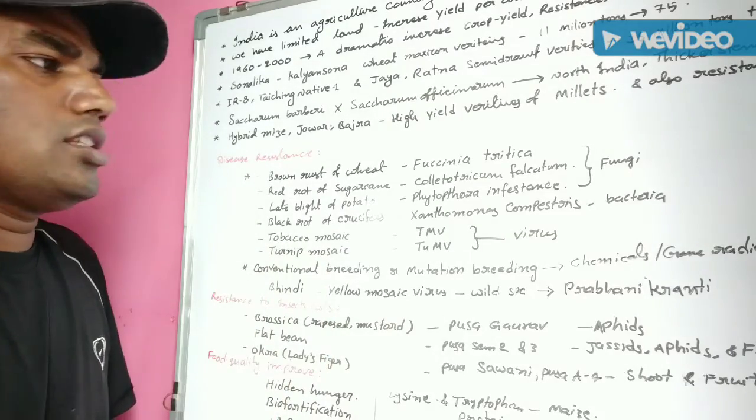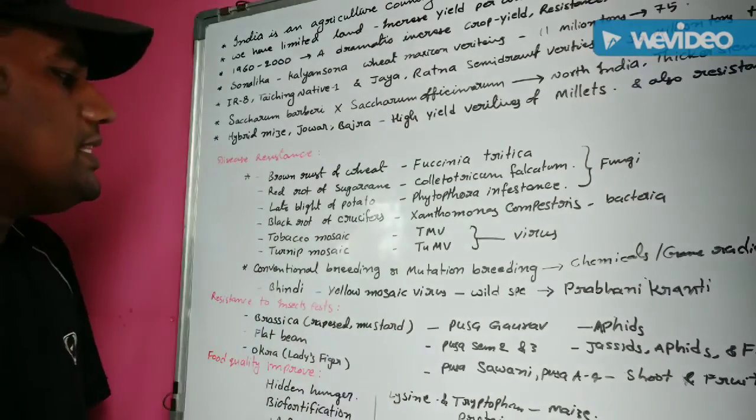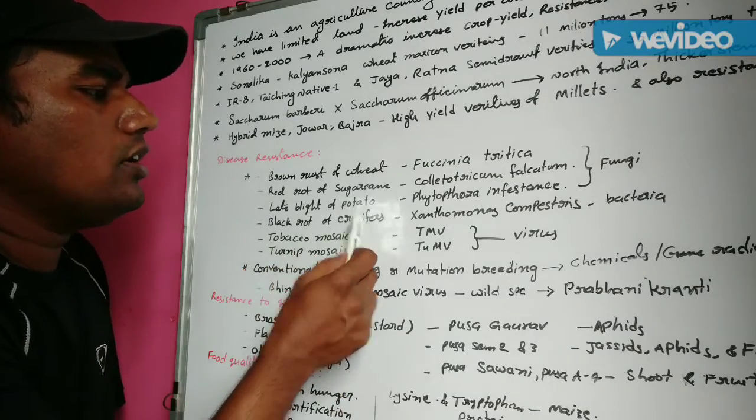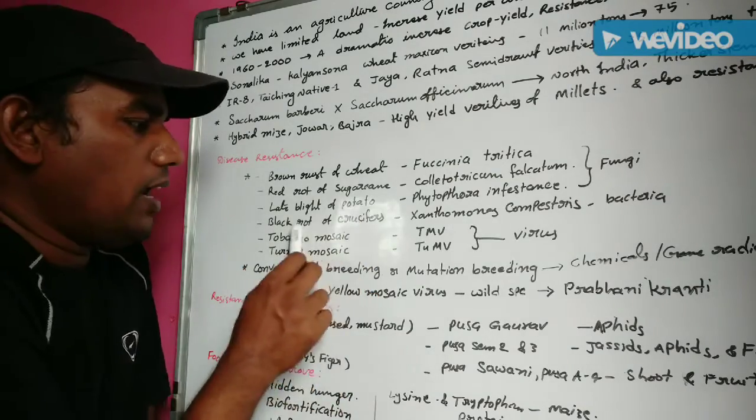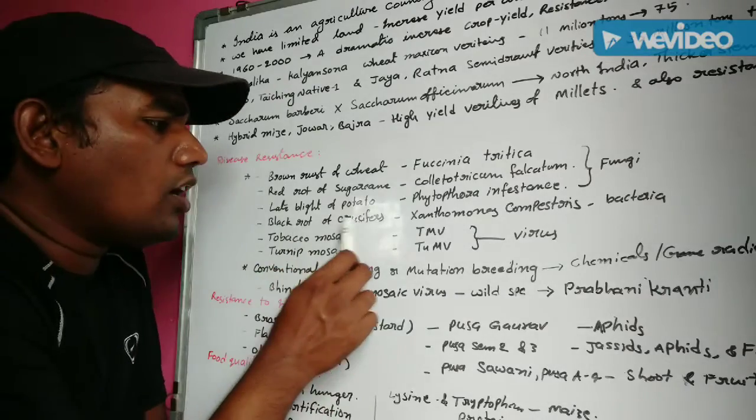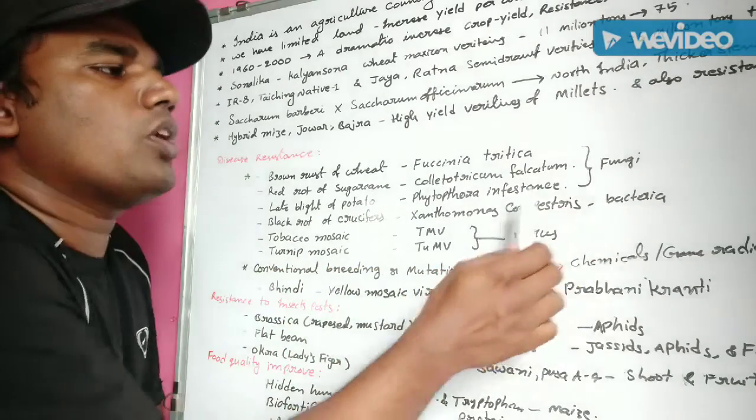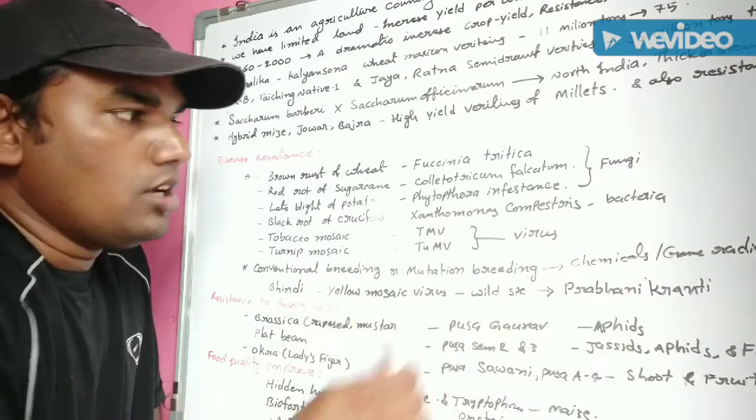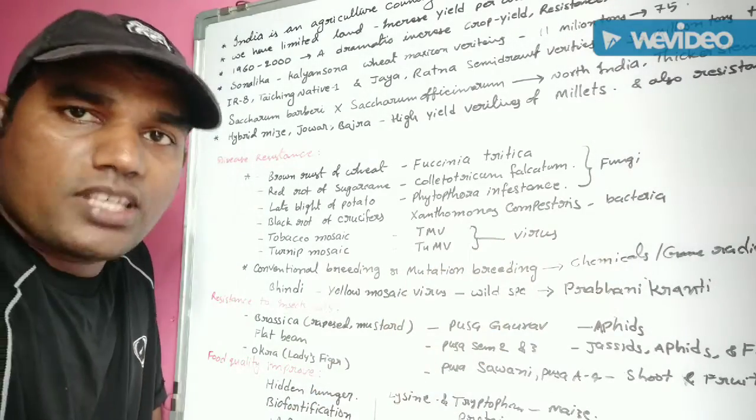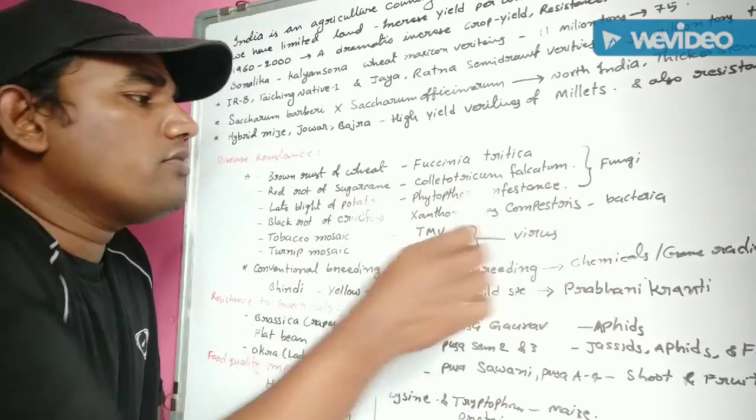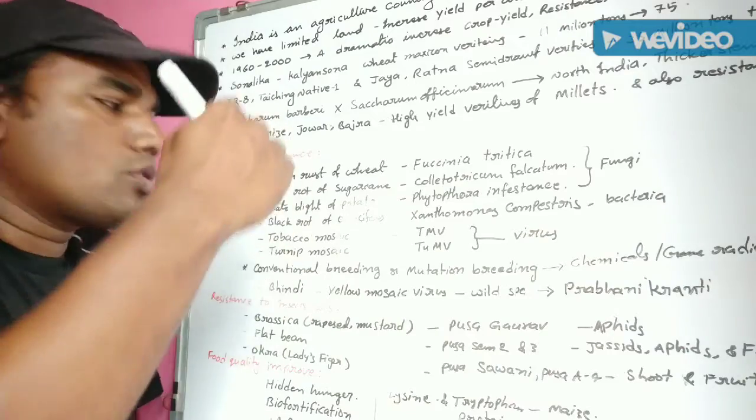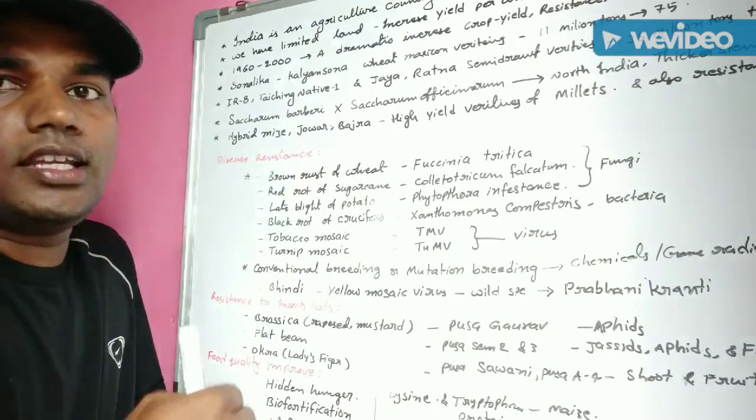Some bacterial organisms also cause diseases, like black rot of crucifers. This black rot of crucifers is caused by the bacterium Xanthomonas campestris. Because of this, yield is also greatly decreased in crucifers.